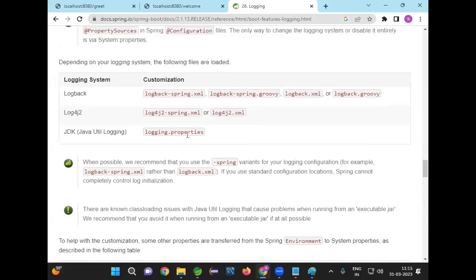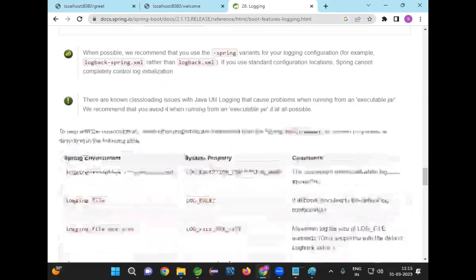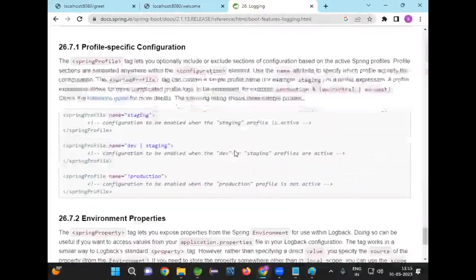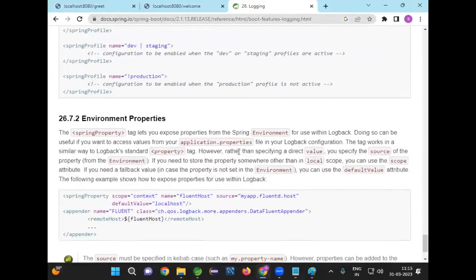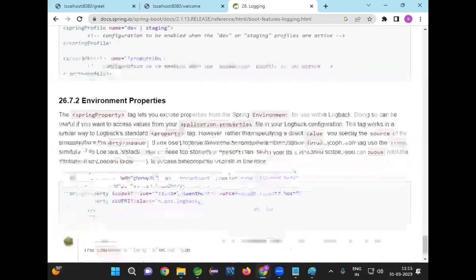If you want to customize that configuration, you can create logback.xml, or you can create logback-spring.groovy, logback-spring.xml. What is the meaning of logback.xml? I don't want to go for the default configuration of Spring Boot. I want to customize my logging configuration. Then we can configure that.